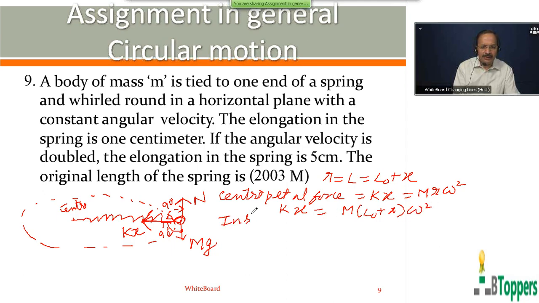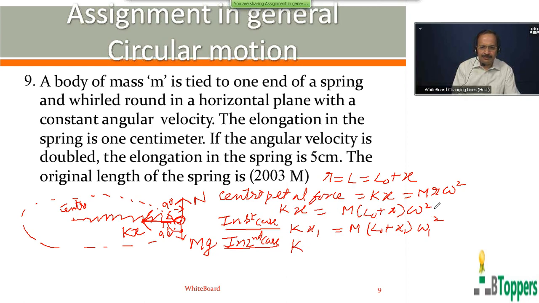Let us denote the elongation of spring in the first case by x1 and angular speed of revolution by omega 1. So using this equation for the two cases separately. In the second case, let x2 denote the elongation of spring and omega 2 denote the angular speed of revolution.